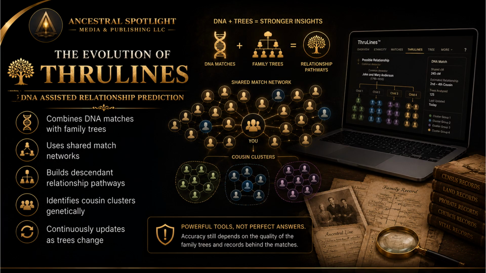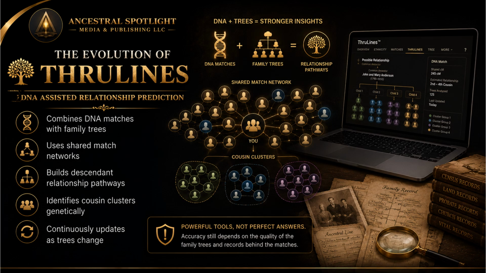AncestryDNA ThruLines represents the next major evolution in relationship prediction systems. Unlike older tree-only systems, ThruLines incorporates actual DNA match data alongside uploaded family trees. The system analyzes shared DNA, shared matches, and overlapping ancestral lines. This allows researchers to identify cousin clusters that may descend from the same ancestral couple.